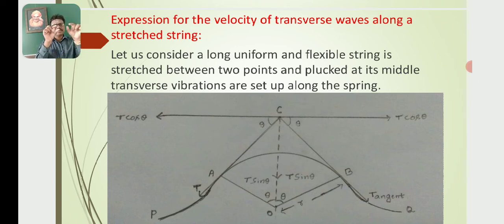Then the tension acting at point B is tangential to the curve, and also the tension acting at point A is tangential to the curve. So what about the tension acting at point C? Just see the point C.